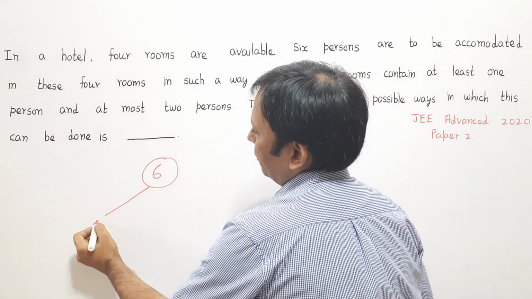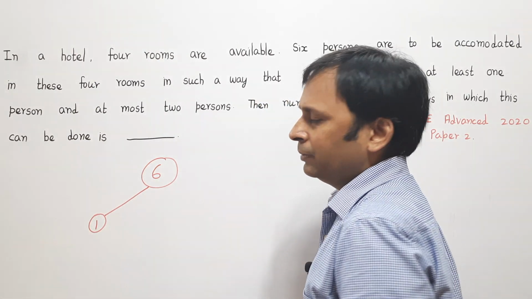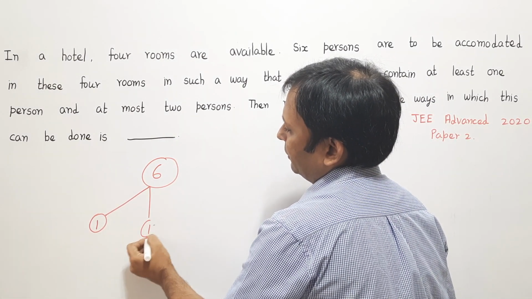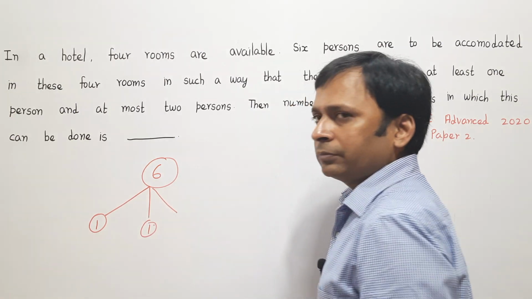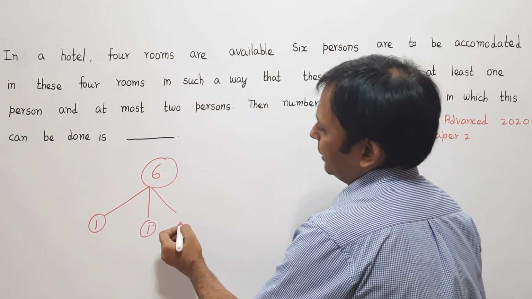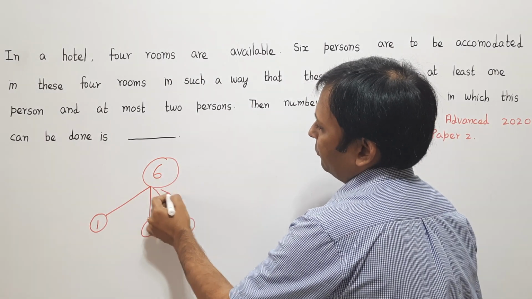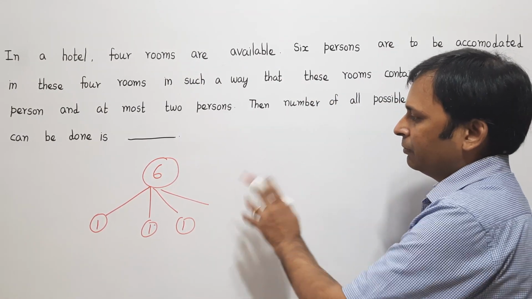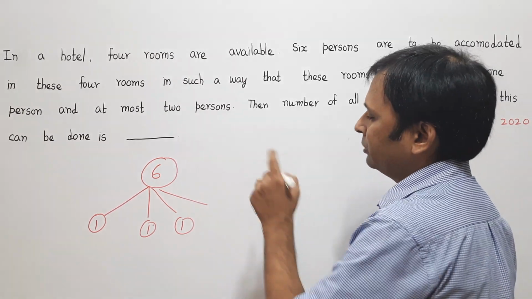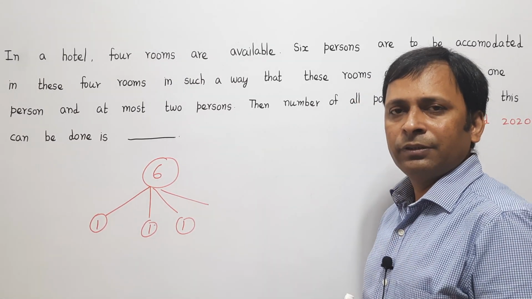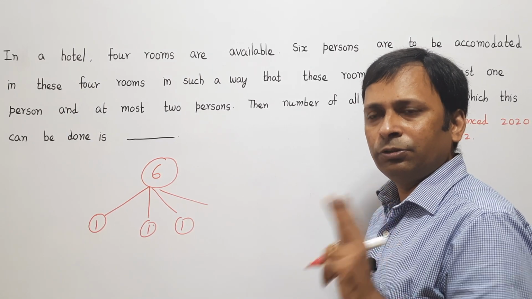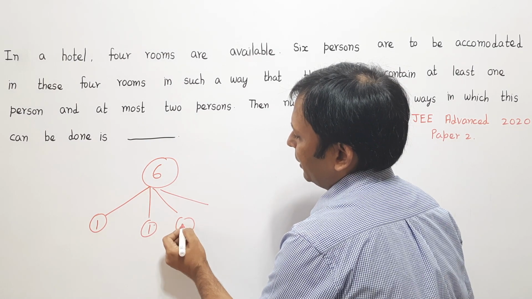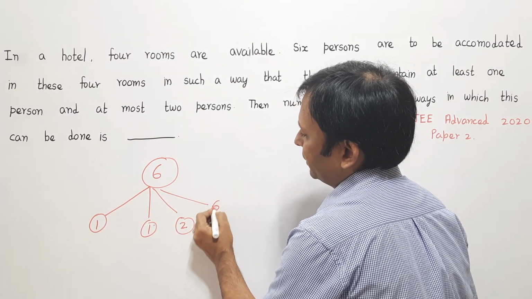We can put 1 person in one room, a second person in another room, so there 1 person will go in that room. Now if I take the third room also with 1 person, then in the fourth room I have to accommodate how many persons? 3 persons, because the total number of persons is 6. But this is not allowed, because at most we can keep only 2 persons. So if 3 comes here, this will not be an allowed situation. So here also by force I have to keep 2 persons, and 2 persons here.